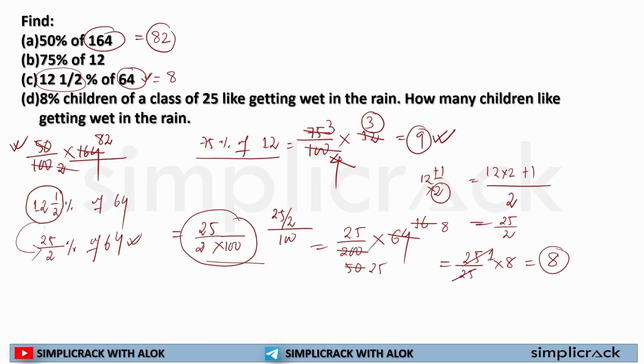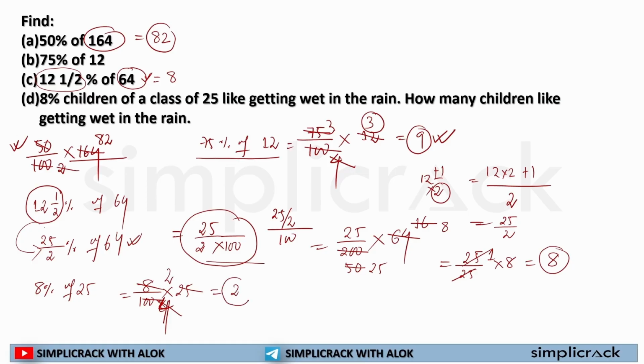Now the fourth question, sir: in our class, 8% of the 25 children like getting wet in the rain. How many children like getting wet in the rain? So it is all about 8% of 25. 8 by 100, as the formula says, multiplied by 25. If I divide 100 by 25, I'll get 4. Now 4 and 8, so if I divide 8 by 4, I will get 2.